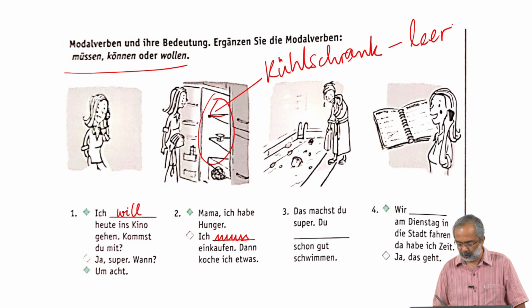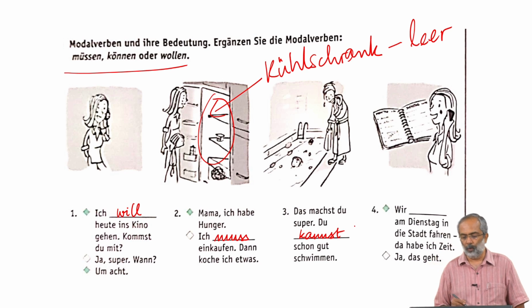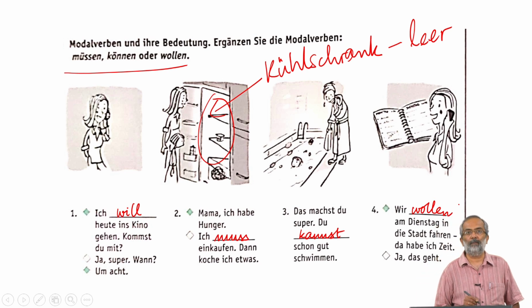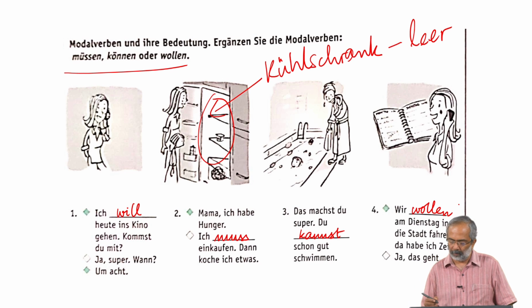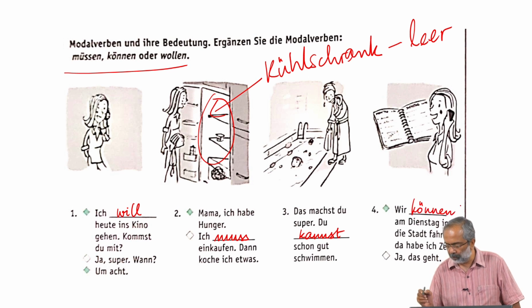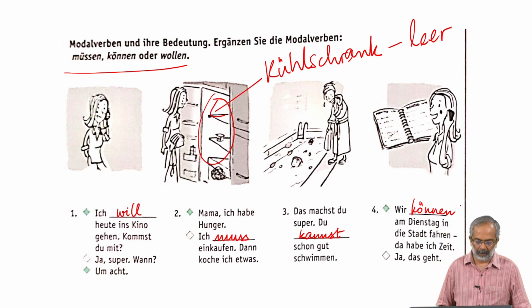Das machst du super. Du kannst schon gut schwimmen. Und wir wollen am Dienstag in die Stadt fahren. Da habe ich Zeit. Ja, das geht. Wir wollen, oder viel besser, wie du sagst, wir können am Dienstag in die Stadt fahren. Da habe ich Zeit. Ja, das geht. Okay.